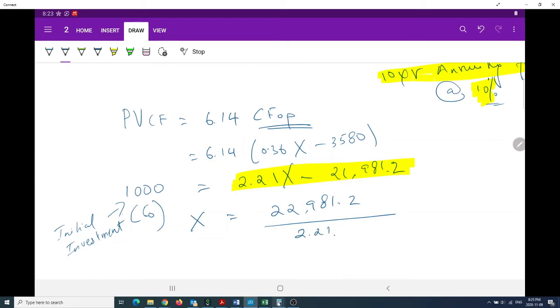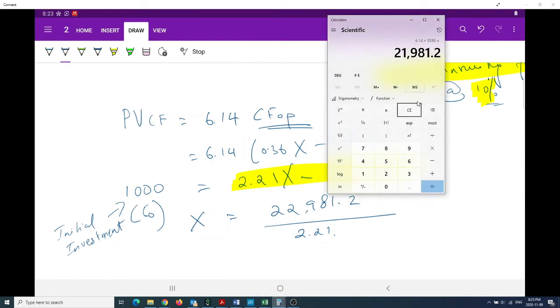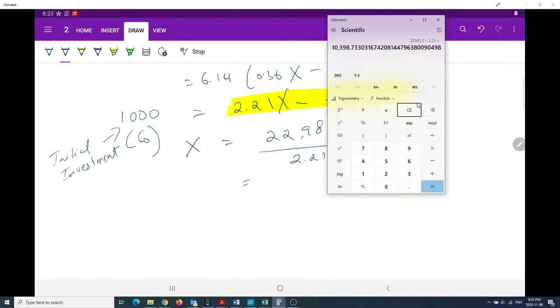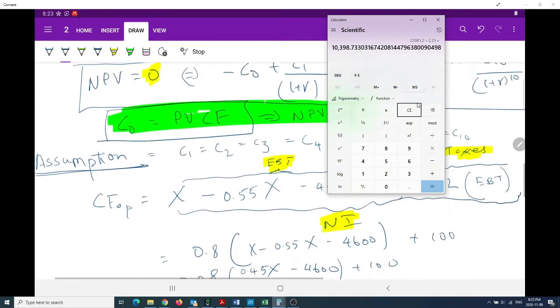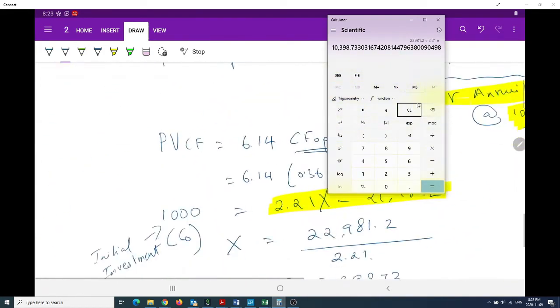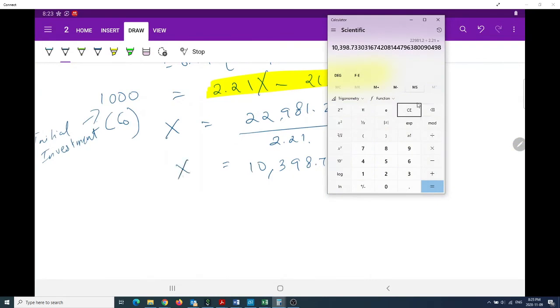Let's find that out. So you need to sell 10,398.73 million.